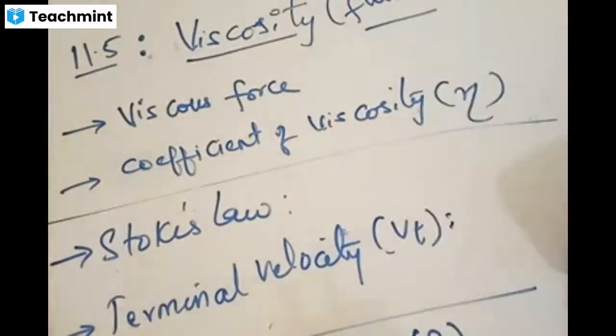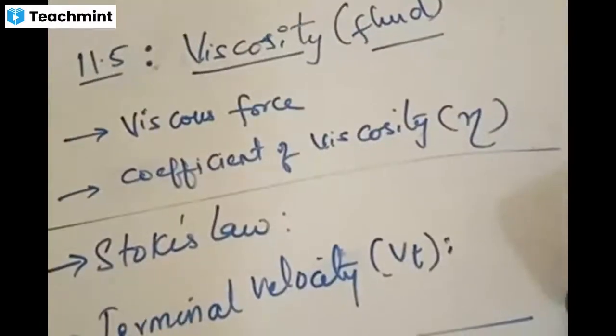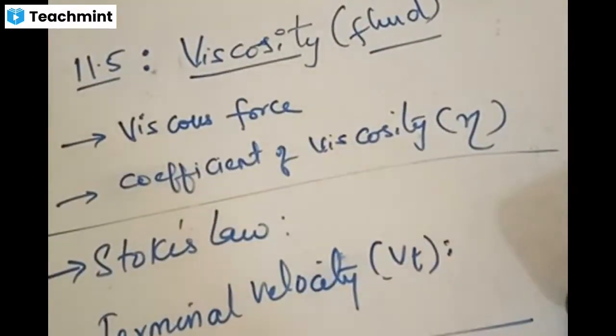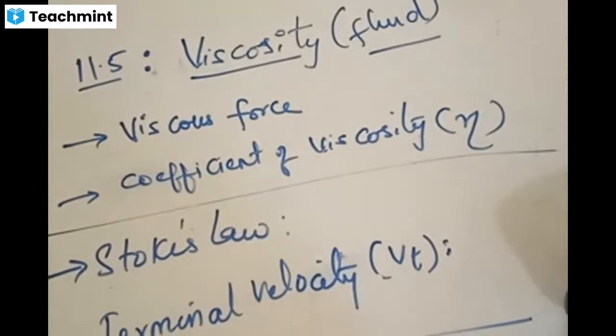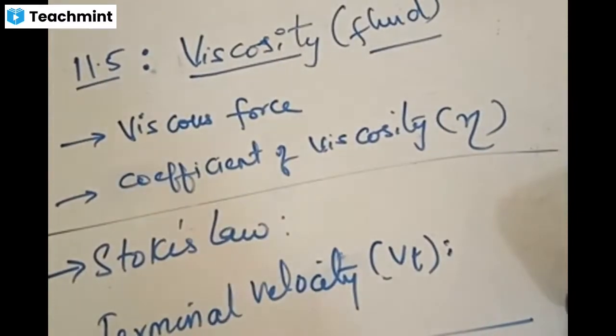We are dealing with fluids. Accordingly, for a fluid, it is going to get some kind of opposition. What is viscosity now? Viscosity is the opposition offered on the fluid to the free flow of its motion due to the surface of another body.